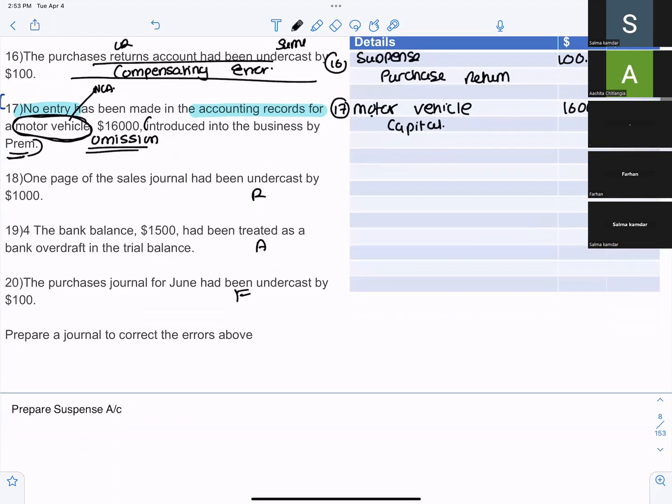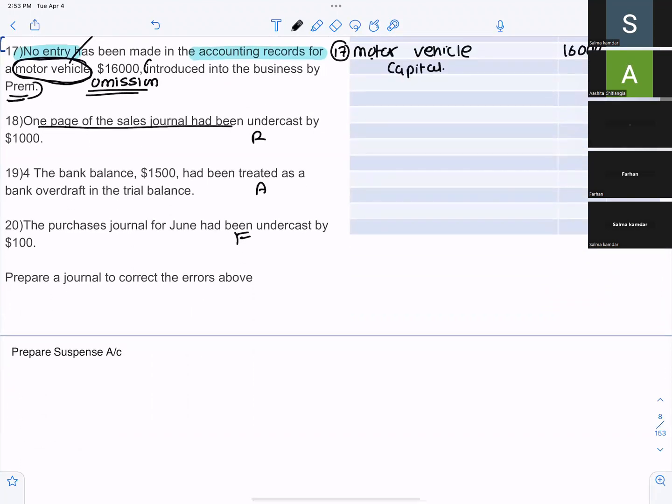Rohit, one page of the sales journal had been undercast by 1000. Sales will be credited. Okay, so the entry for this will be suspense debit and sales credit. Which error is this? Compensating.